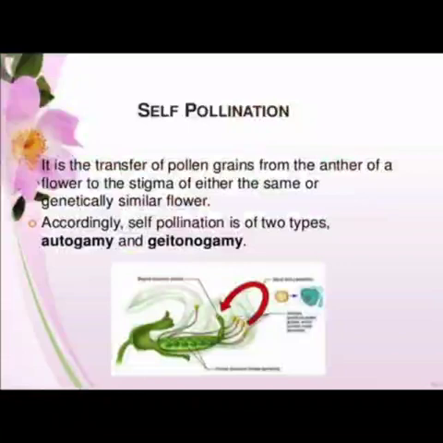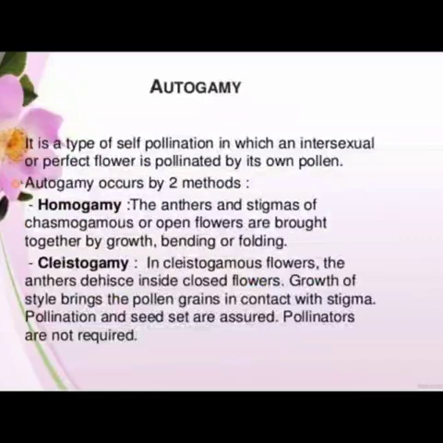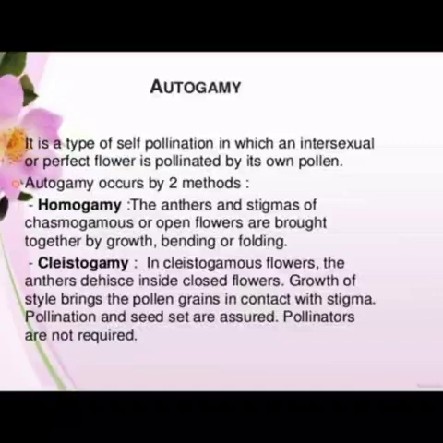So the first one we know is self-pollination. It is the transfer of pollen grain from the anther of a flower to the stigma of either the same or genetically similar flower. So accordingly, self-pollination is of two types: autogamy and geitonogamy. Autogamy. It is a type of self-pollination in which an intersexual or perfect flower is pollinated by its own pollen. Autogamy occurs by two methods: homogamy.